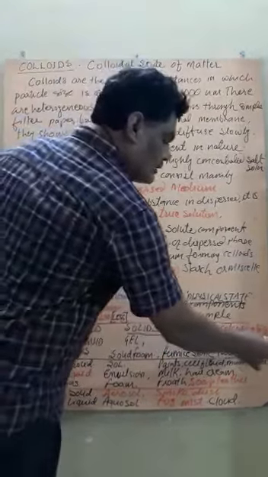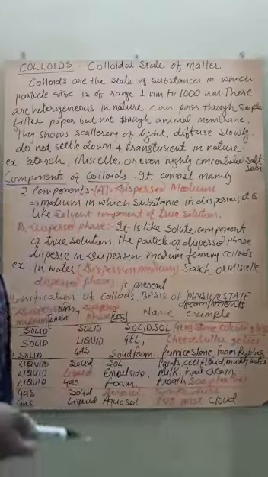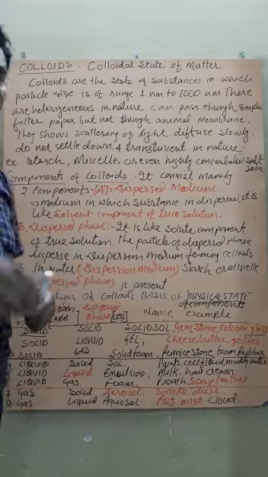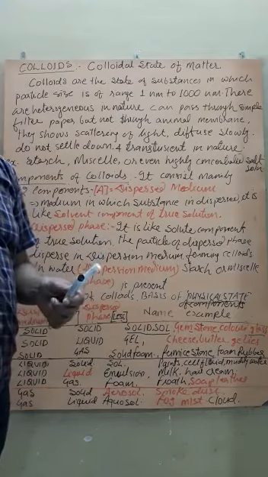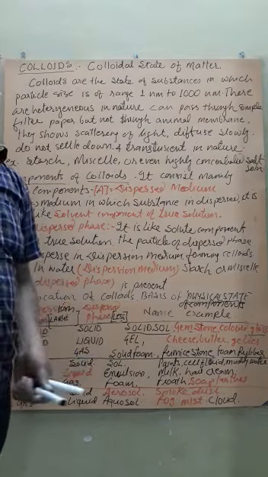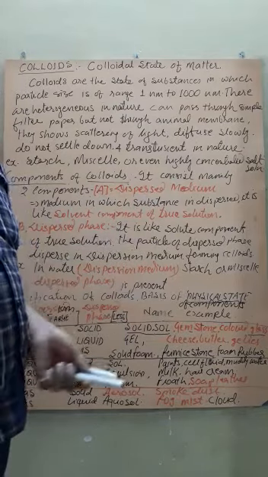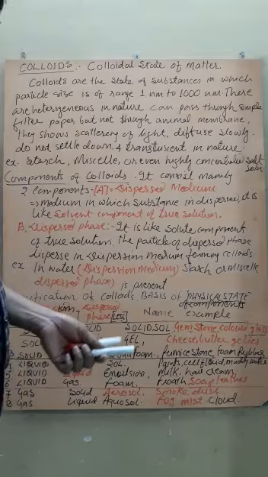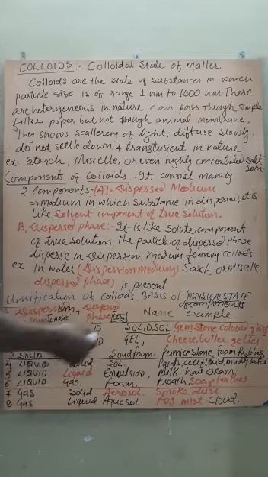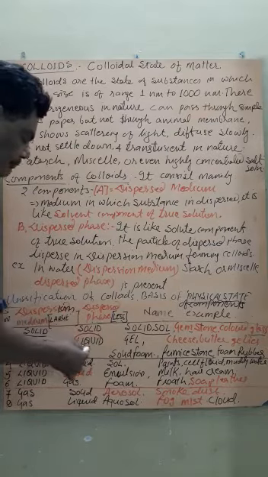Colored glasses are also used for decorative purposes. Gemstone actually means SiO2, silicon dioxide, with some solid impurities added: iron oxide, chromium oxide, aluminum oxide. This becomes a gemstone.